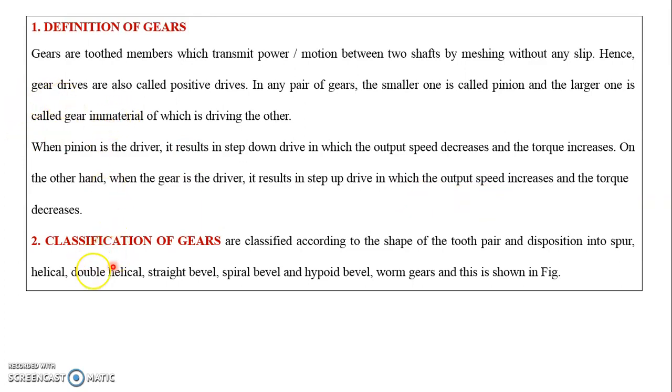Classification of gears. Gears are classified according to the shape of the tooth pair and disposition into spur, helical, double helical, straight bevel, spiral bevel, hypoid bevel, and worm gears.